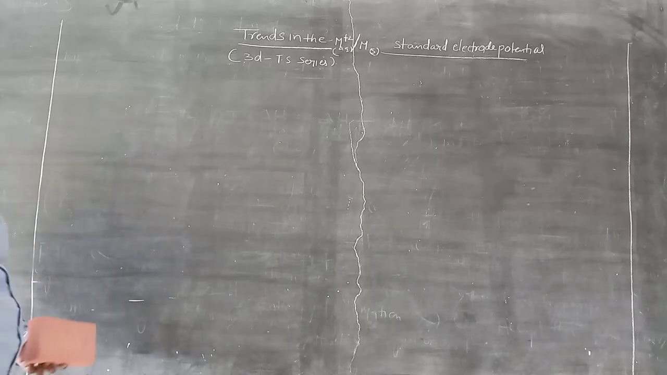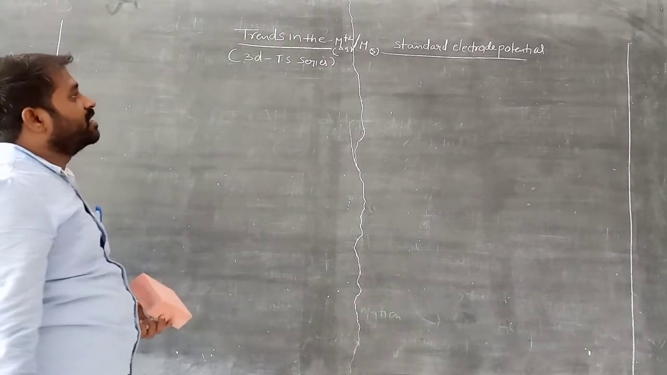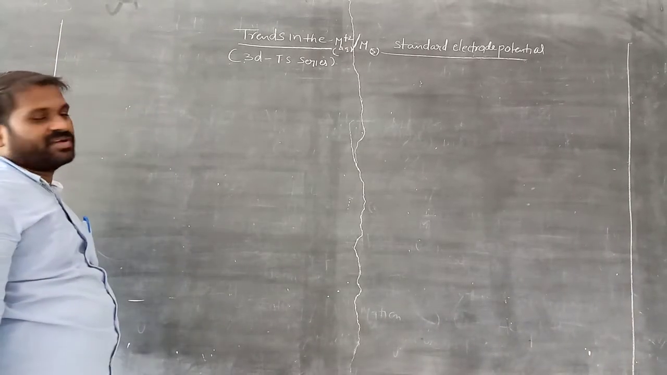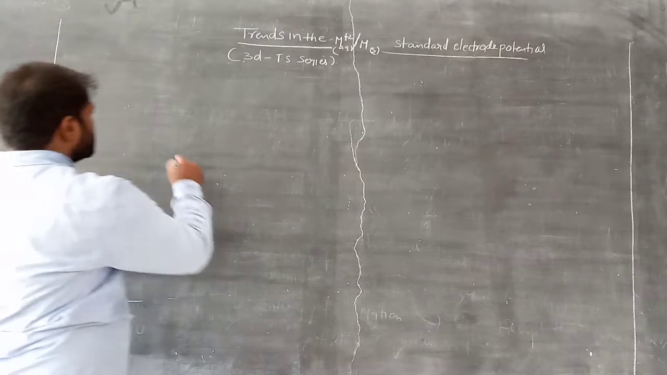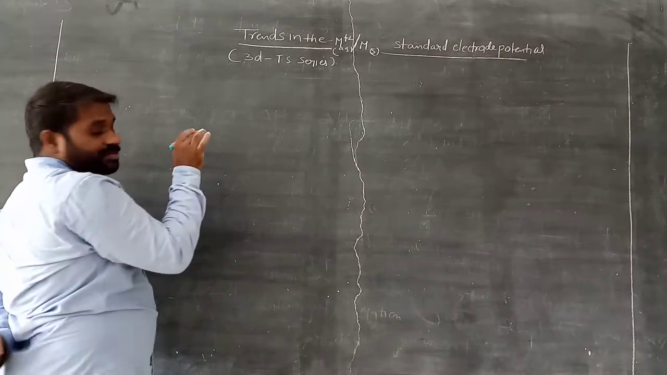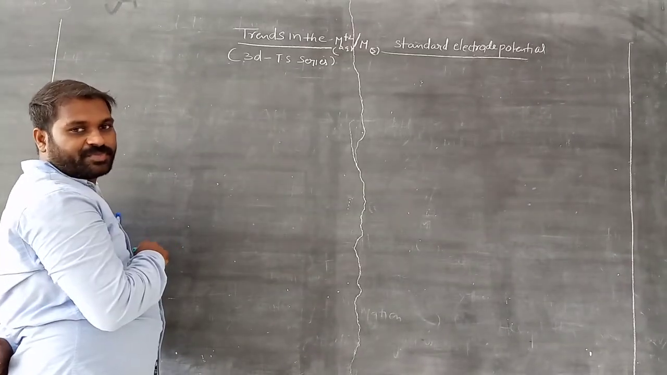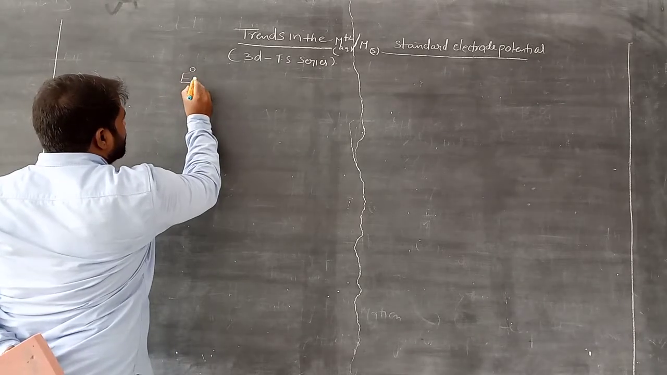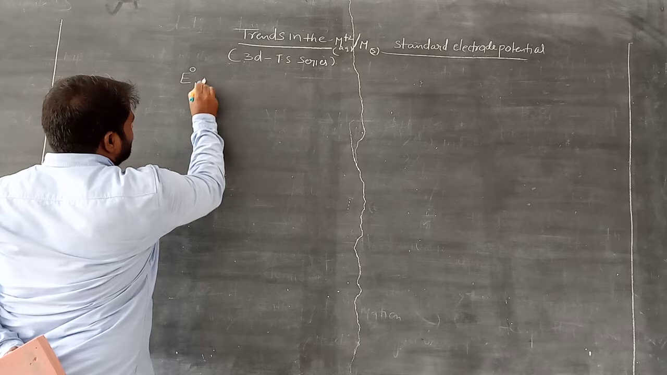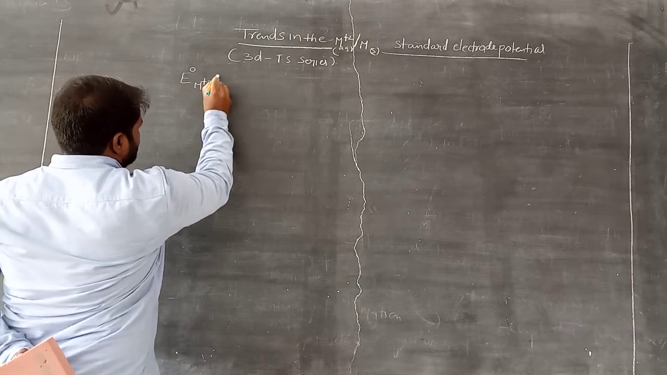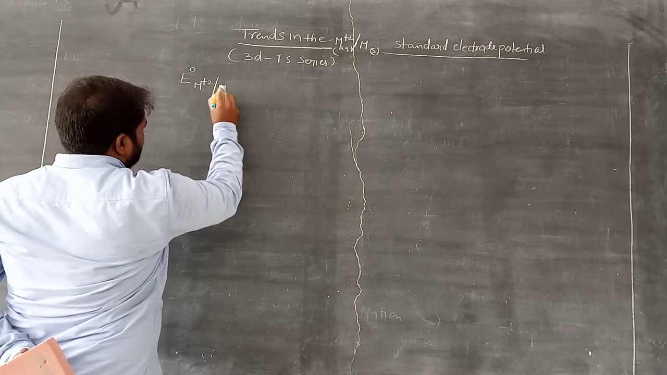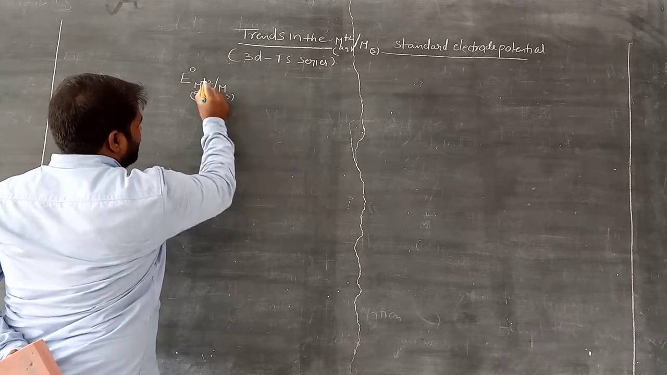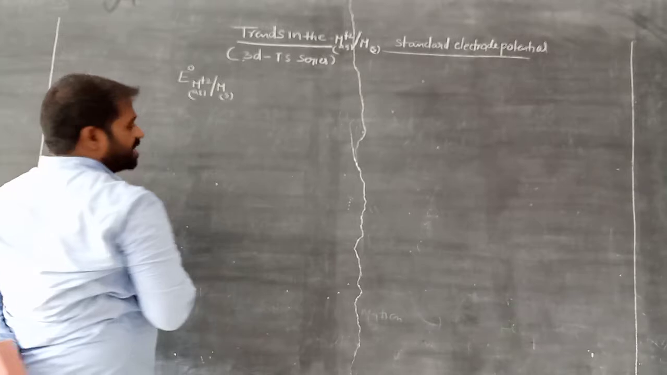Good morning, students. Let's see the continuity of trends in the M plus 2 to M standard electrode potential for the 3D transition series. We already discussed standard reduction potential, E naught, that is M plus 2 to M. Why is it M plus 2? This is M here. In the case of 3D transition elements,